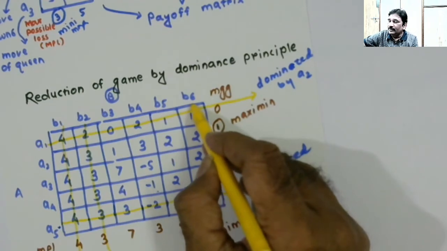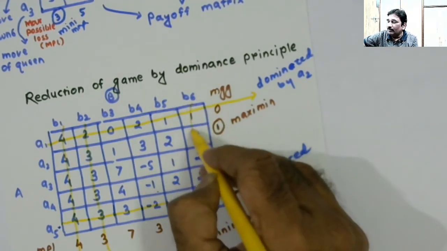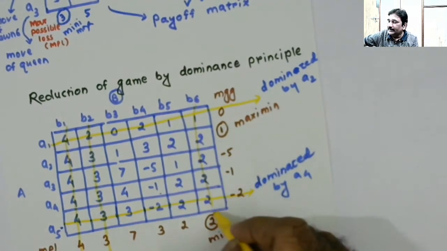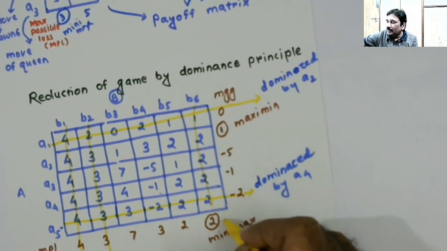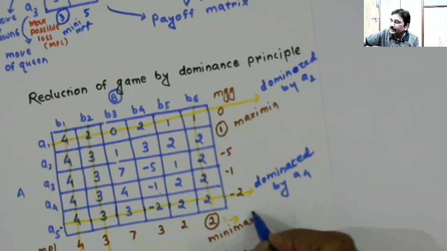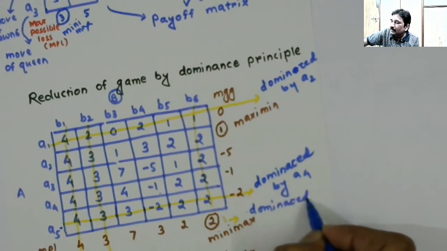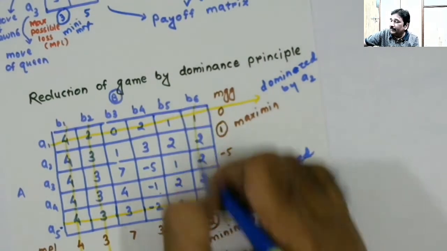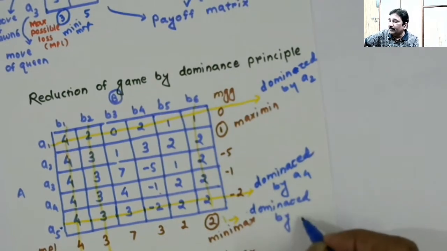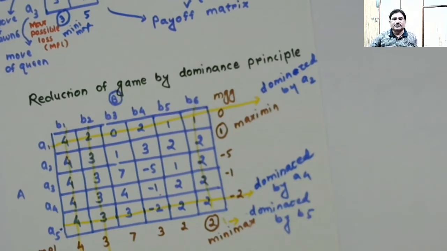So I will be cancelling the B6 column for player B, and here I write the remark: dominated by B5. That is why I have cancelled this. Mostly this is obvious.